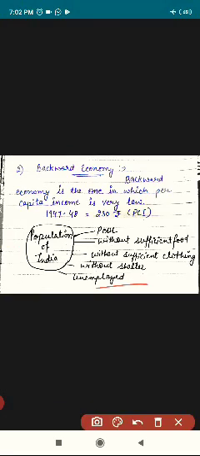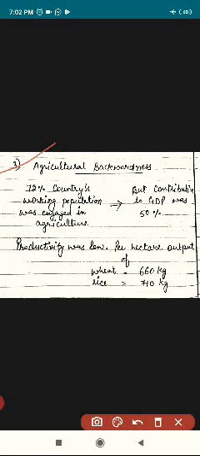Next is the agricultural backwardness. 72% of country's working population was engaged in agriculture, but the contribution to the GDP was 50% only. It shows that productivity was very low, and per hectare output of wheat was 660 kg and of rice was 710 kg. It means that food grain production was barely enough for the survival of Indians.